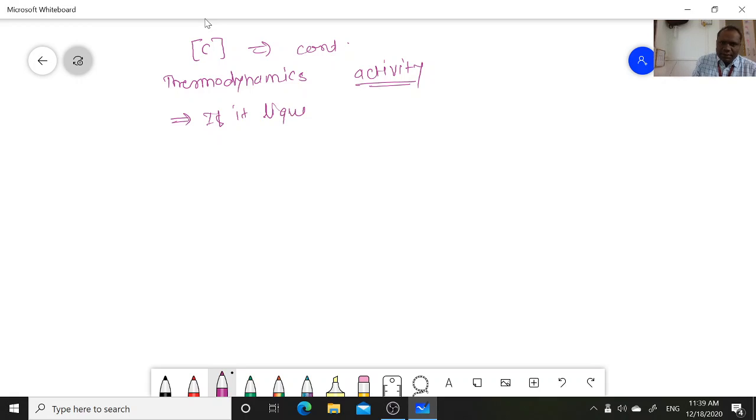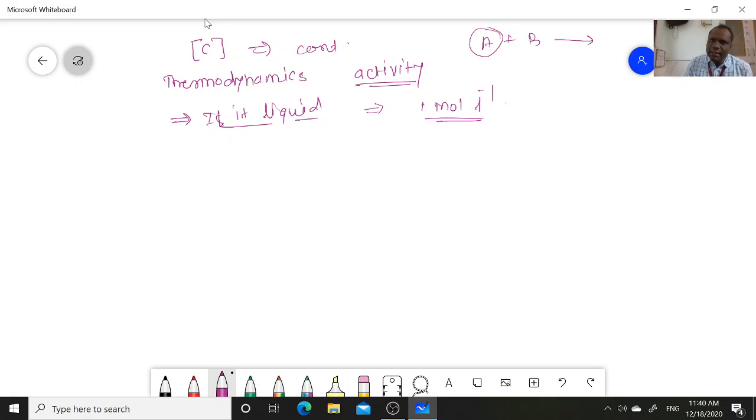If the reactant molecules are liquid, then the ratio of their concentration to the standard concentration is taken. Standard concentration is what? 1 mole per liter is called the standard concentration.